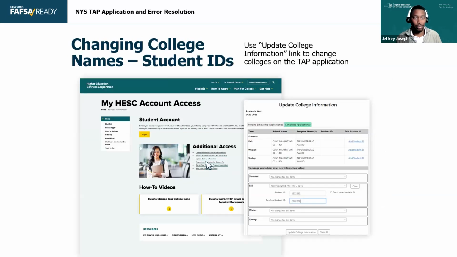If they'd like to change their name, or if they'd like to change their college name, they simply have to hit update college information. Then they have to enter their login, and this will pop up. So instead of having to go through the entire application all over again, they can simply go here, update their college code information, update their student ID for each term that they need, and then hit update college information, and it will go through. As of right now, these are the best ways to make those changes.